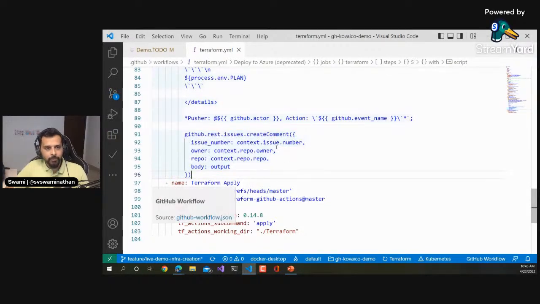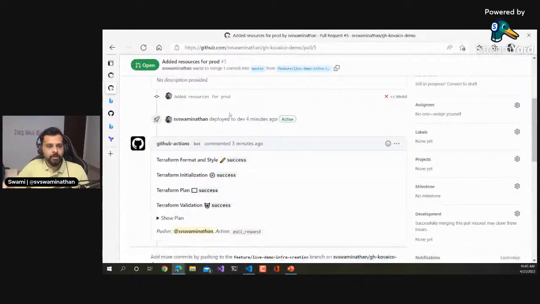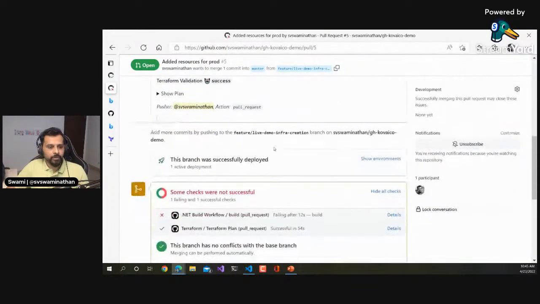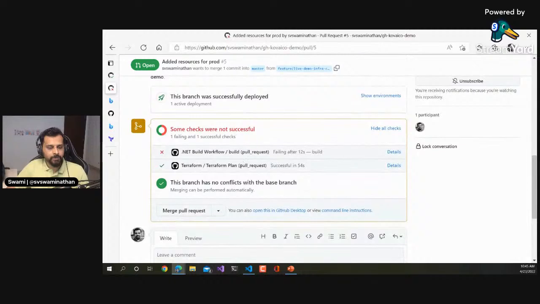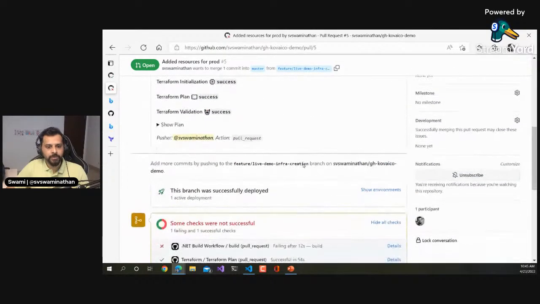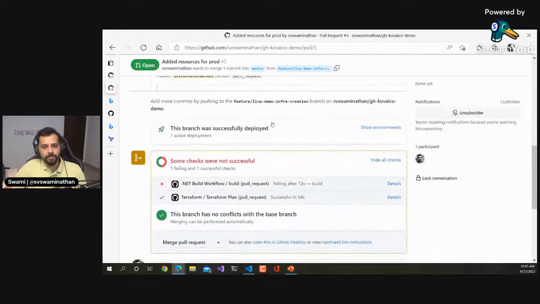So with this, we are able to basically streamline the process of creating pull requests and managing the pull requests as well, right? Basically, the reviewer doesn't have to go into actions and then look at it. Here itself, there are two things. One is the checks itself will tell us whether all the checks are fine and they are up and running, or they are all successful, right? And then the second part is also, if you put as a comment here what is working and what is not working, then it's very easy for the reviewer to go and merge the pull request, right?